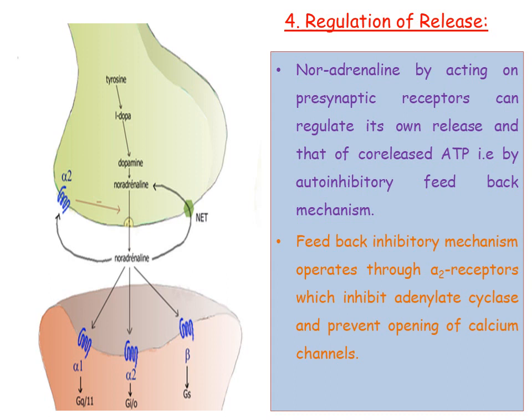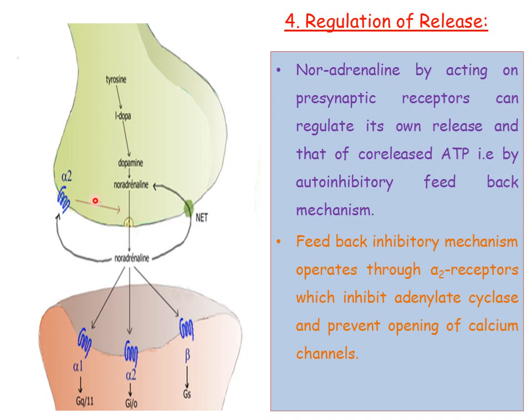And coming to the regulation of release, as we observed in this picture, the presynaptic receptor, nothing but alpha 2, plays an important role in regulation of release of noradrenaline. So how it regulates the release is, if there is excess release of noradrenaline into the synaptic cleft, the released noradrenaline automatically binds with the alpha 2 receptor. Alpha 2 is a type of Gi receptor. It is an inhibitory receptor. It inhibits the adenylate cyclase enzyme. If the adenylate cyclase enzyme is inhibited, it automatically inhibits the entry of calcium.